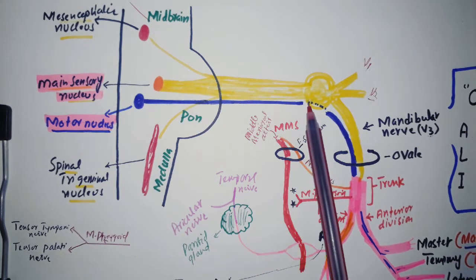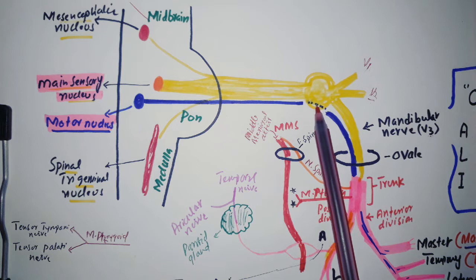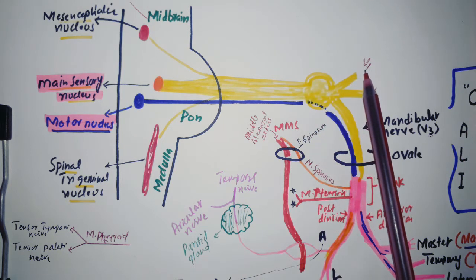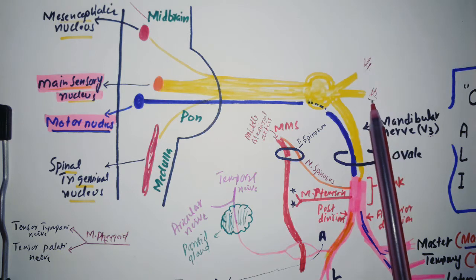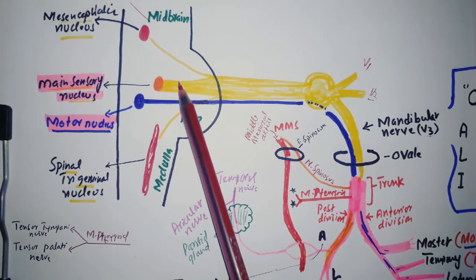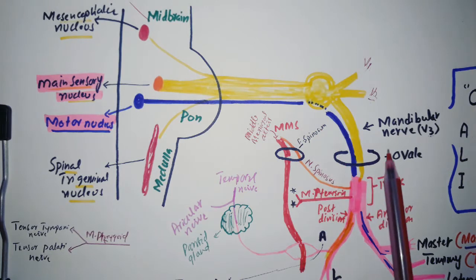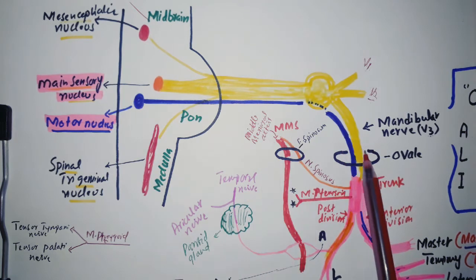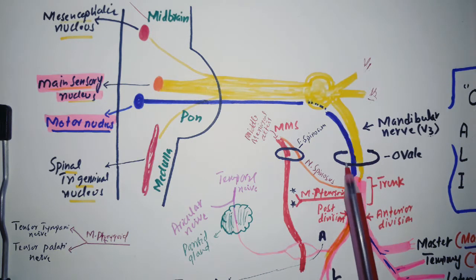The motor root is very small and moves posteriorly to the trigeminal ganglion. Then the trigeminal ganglion divides into V1 and V2. V1 and V2 are purely sensory, so they arise only from the sensory nucleus. But if we see the mandibular nerve, now this whole area is the mandibular nerve. The mandibular nerve consists of a sensory part and also a motor part.